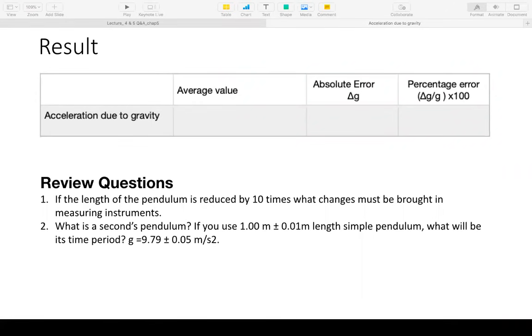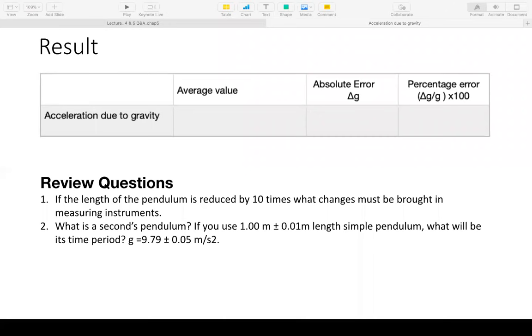Correct. So if you use 1 meter, that is 1.00 plus or minus 0.01 meter length, simple pendulum, what will be its time period, given G is equal to 9.79 plus or minus 0.05 meters per second square? I would want you to calculate the value of time period given that the length is 1 meter and G is 9.79, which is not so tough.